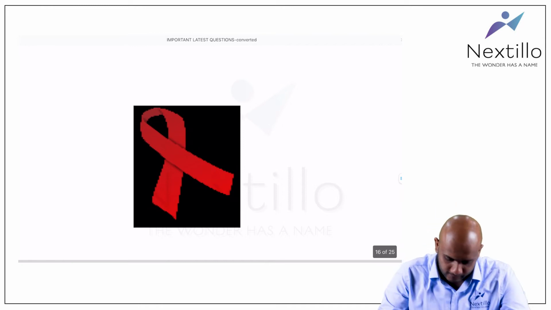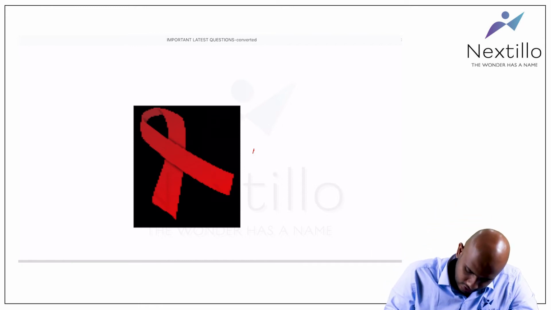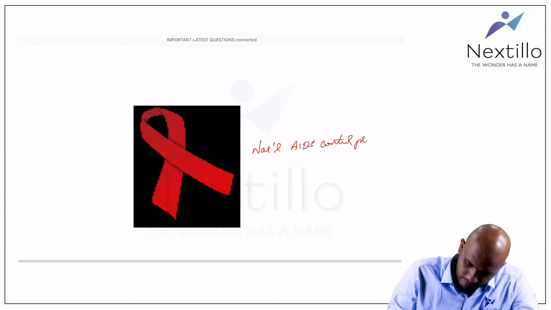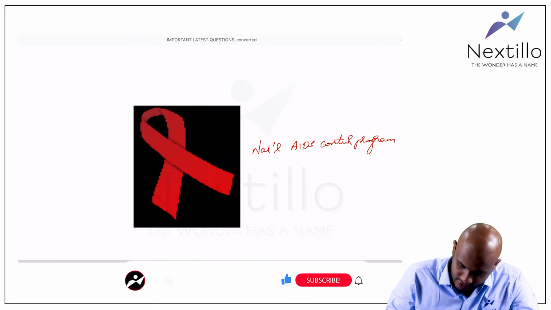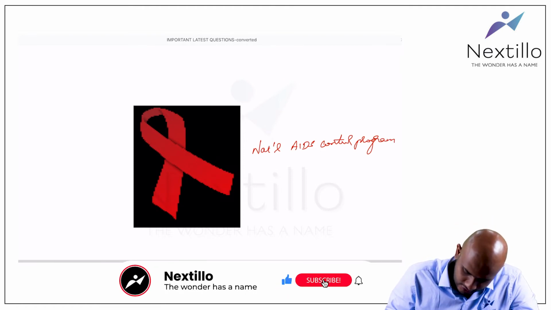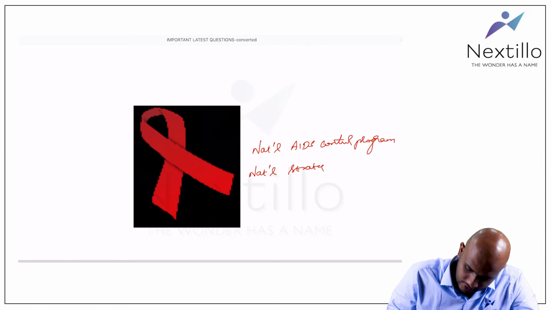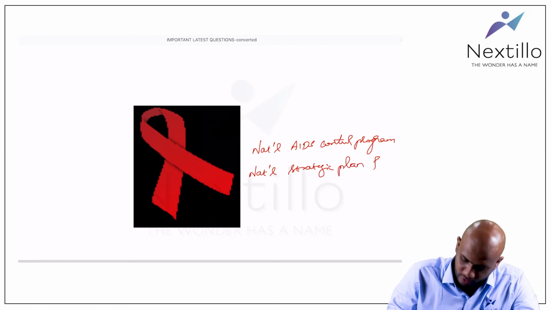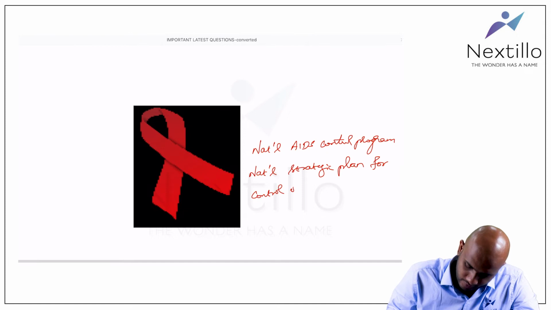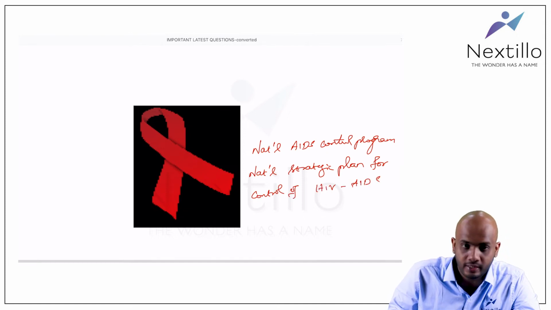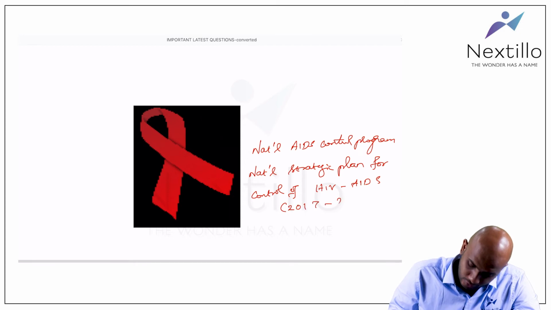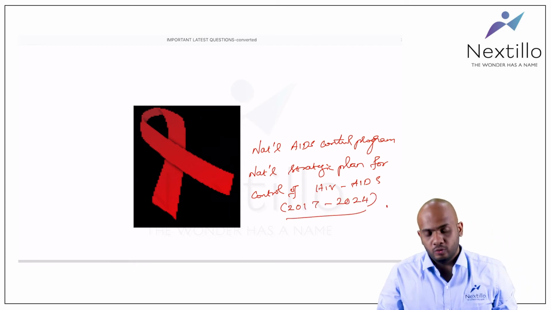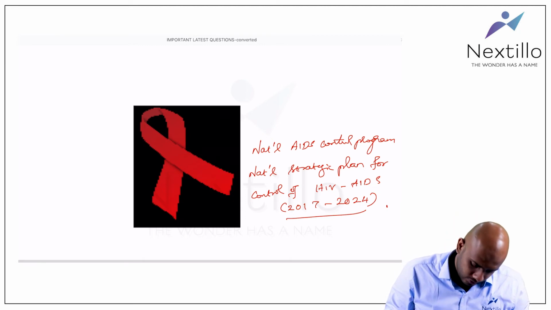Now what is this program? This program is nothing but the National AIDS Control Program. It has now been changed to the National Strategic Plan for Control of HIV/AIDS 2017 to 2024. Okay, so in this question you have to remember targeted interventions.